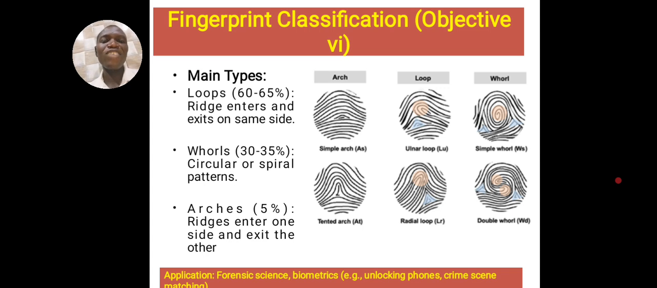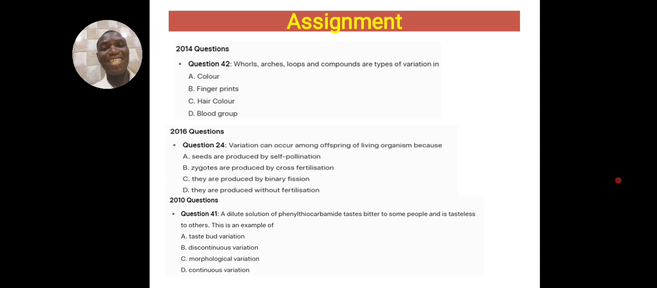So once they pick that fingerprint, they go and match it, look for the match, and they can detect the person. So unlocking phones, yes, of course, we use it in unlocking phones these days, and you know that it's only your fingerprint that works, so no other person's own. So that's that.